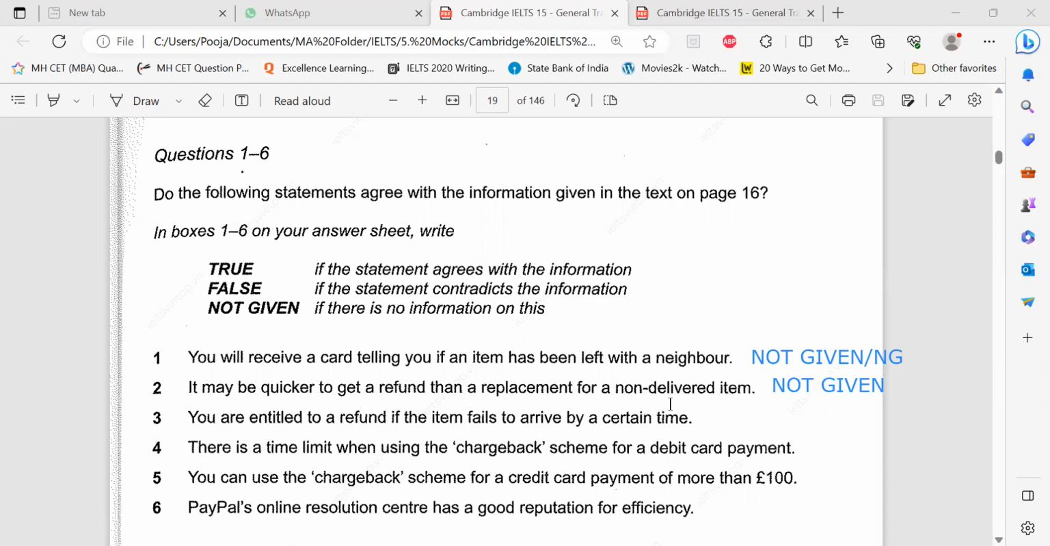Since the word quicker or something like that is not mentioned, some of the information is missing and hence it is not given. I thought it could be false. It could be false when you think that exact opposite information exists. That means you should say it is not quicker. The statement says it may be quicker, so the exact opposite information is not quicker.